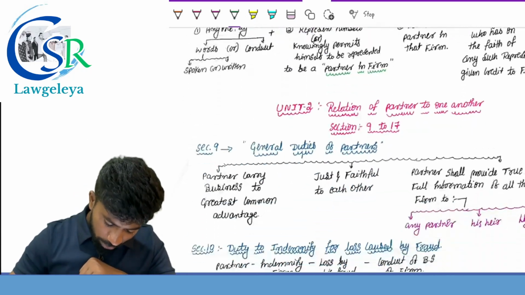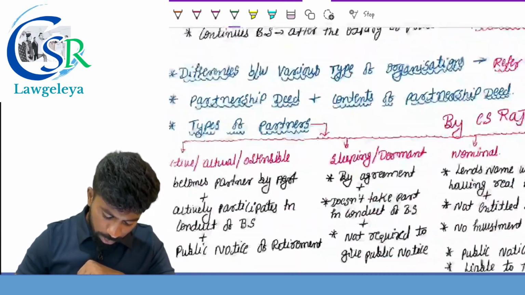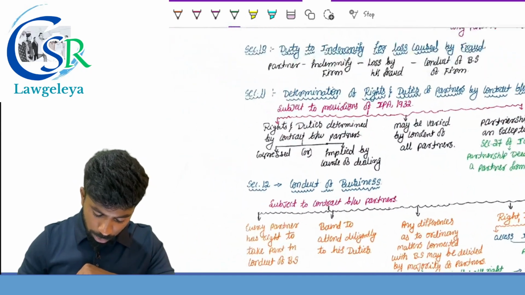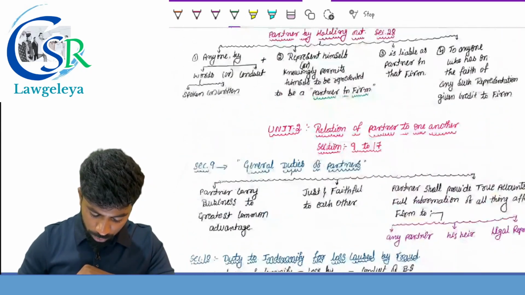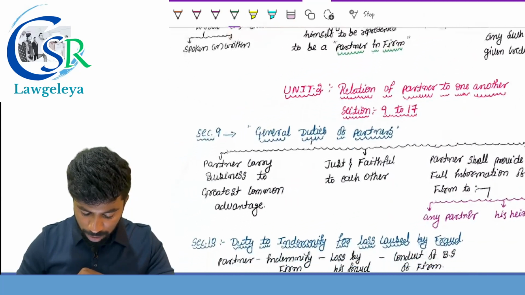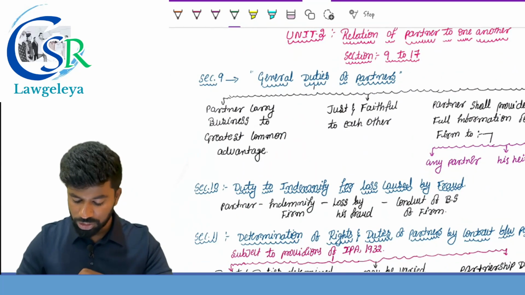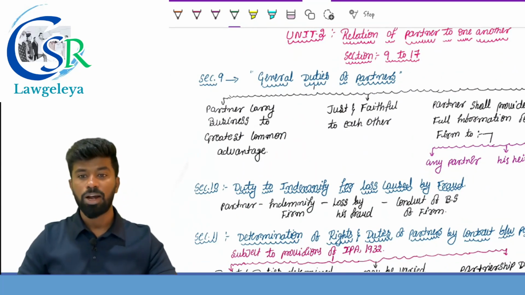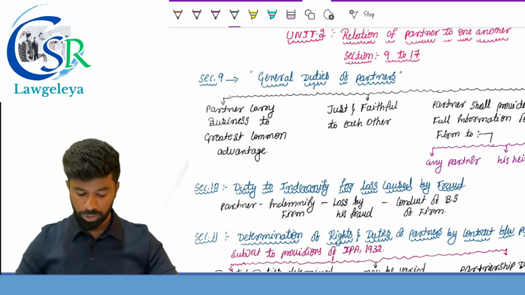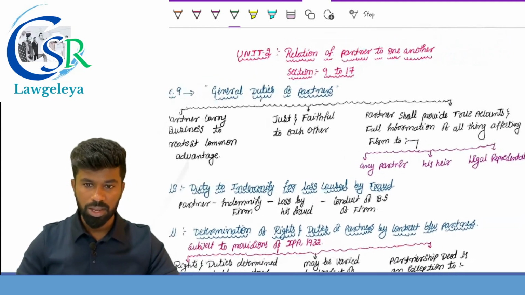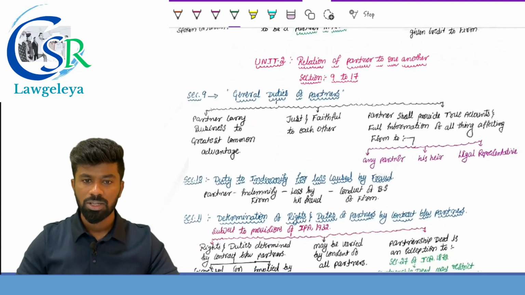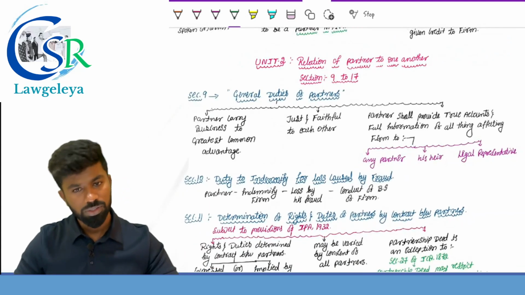Then we have unit 2. This is where they ask most of the practical questions. Unit 2, relation of partners to one another, section number 9 to 17. Unit 2 of the Partnership Act covers section number 9 to 17.